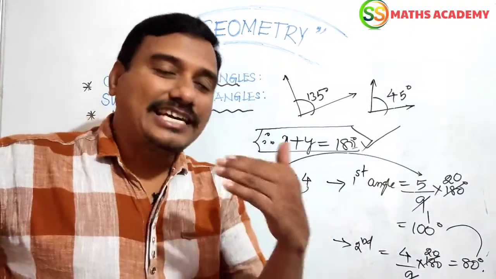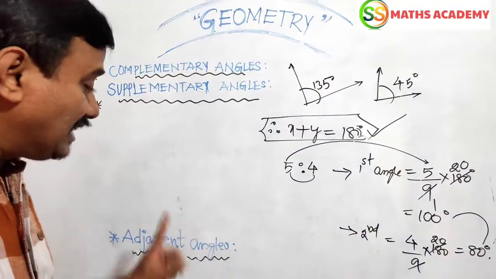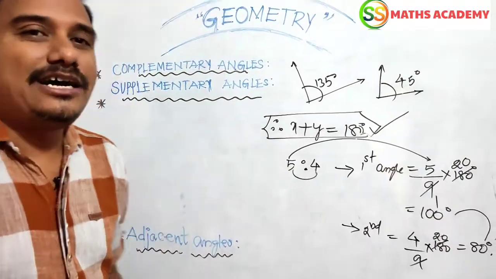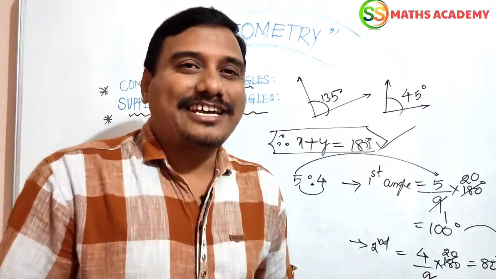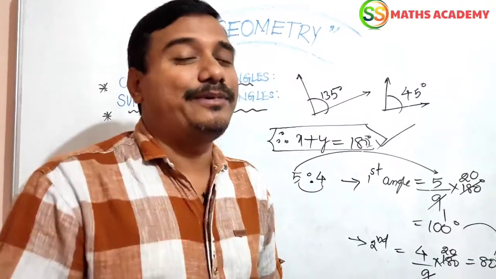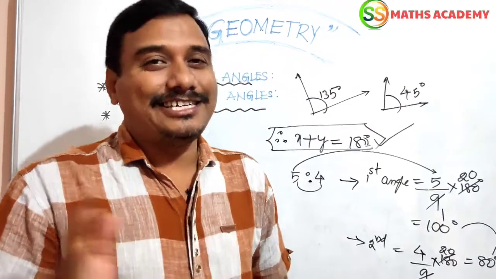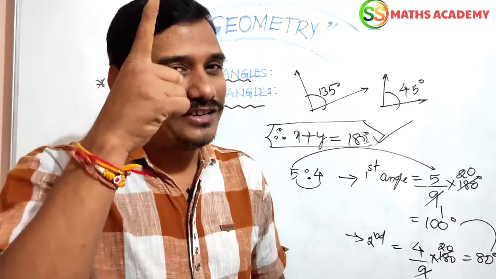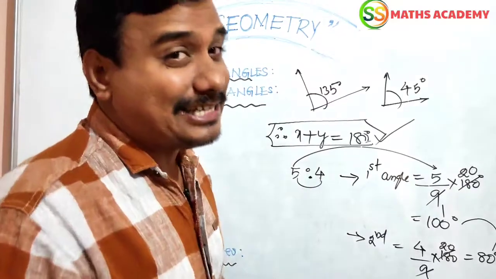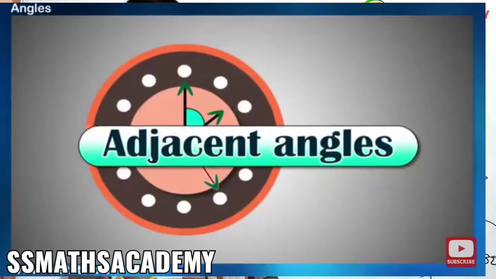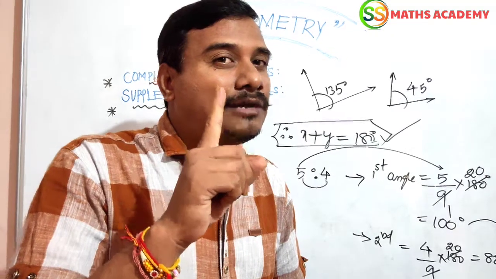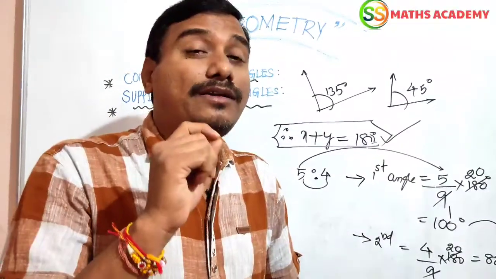Now let us go with the last topic. Next topic is adjacent angles. What is the meaning of adjacent angles? In a classroom, 3 members are sitting on the bench. One middle person is adjacent to the right side person and the left side person. Same phenomenon I am using here. If two angles are said to be adjacent angles, those angles have a common vertex and a common arm. If two angles are said to be adjacent angles, it consists of one common arm and a common vertex.